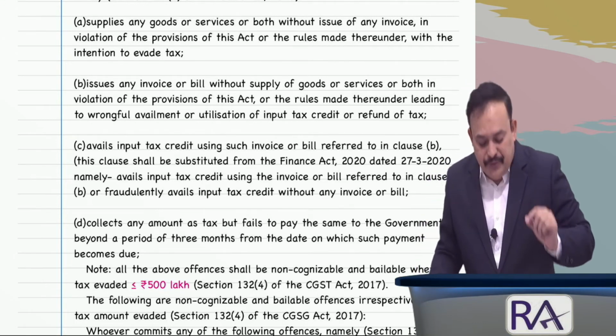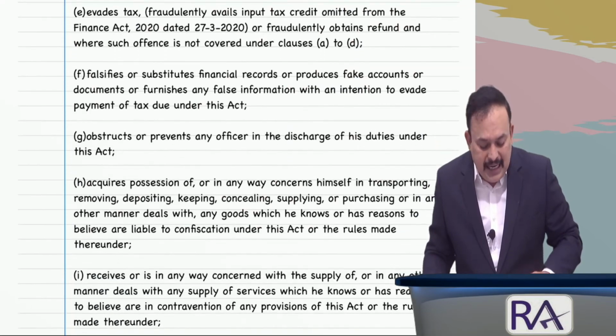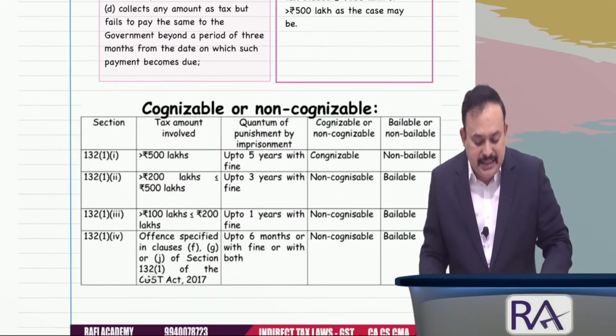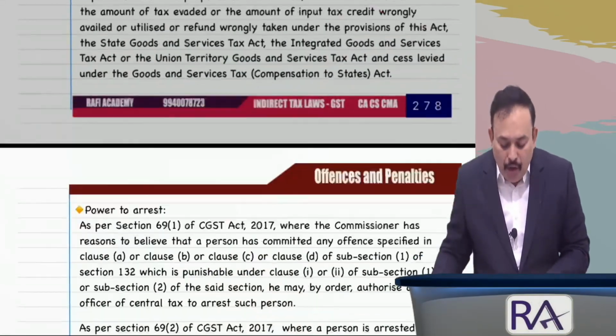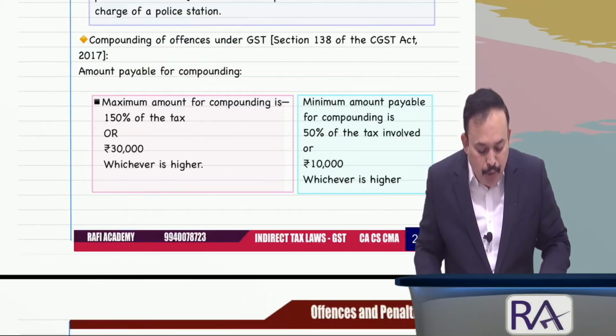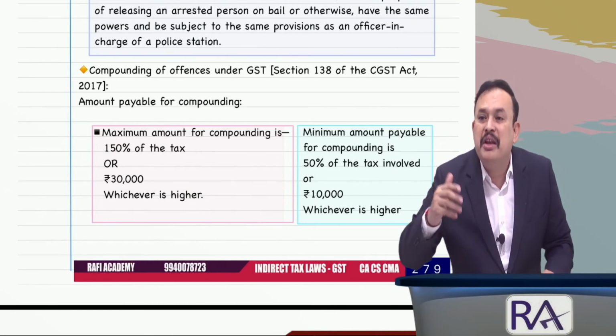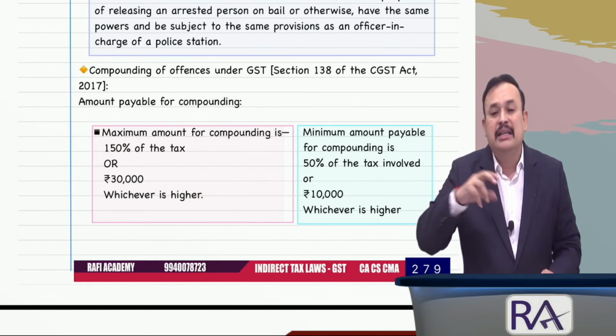And also we referred in the last class, highlighting the provision of section 138. Section 138 says that compounding of offence is nothing but a compromise between the department and the registered person.